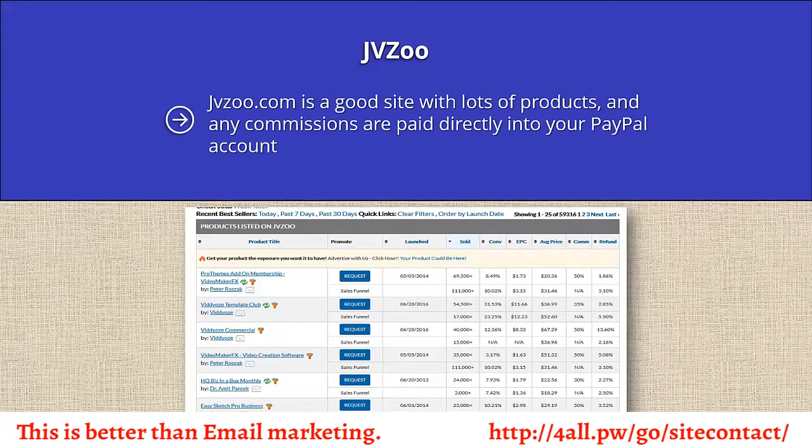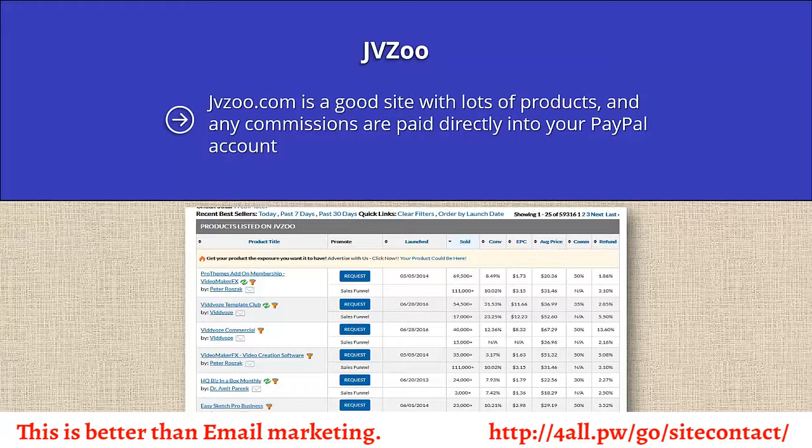Jvzoo. Jvzoo.com is a good site with lots of products, and any commissions are paid directly into your PayPal account. Once you have signed up for your free account, you can go to the marketplace and select Best Sellers. You will then be presented with a page that shows today's best sellers, yesterday's best sellers, the last week's best sellers, and the last month's best sellers.